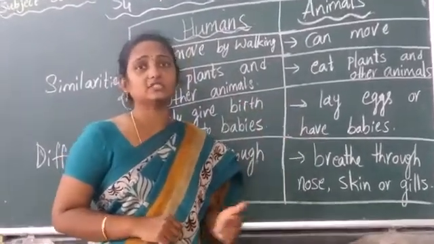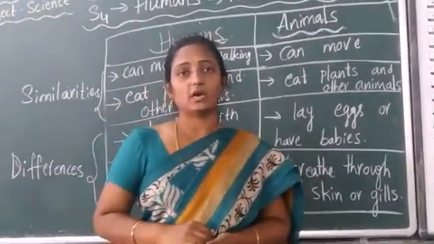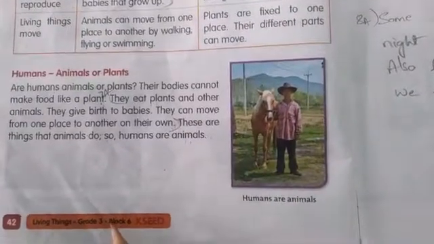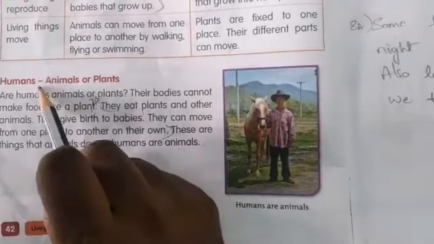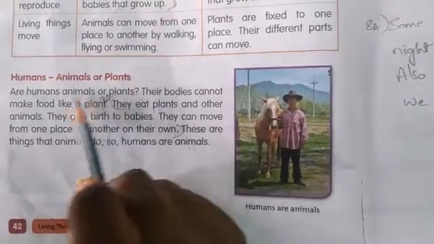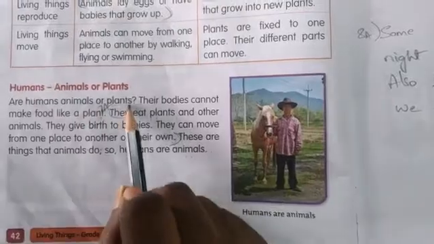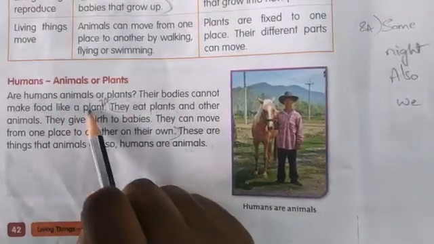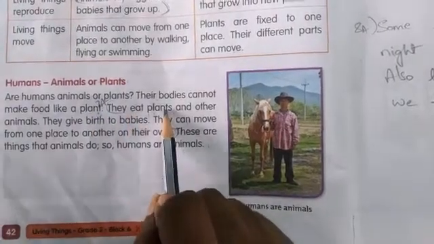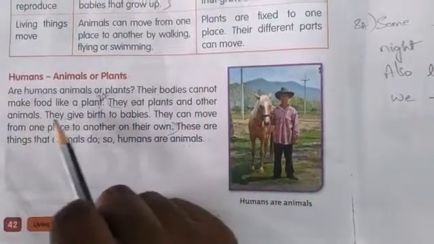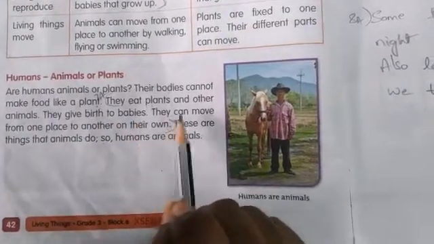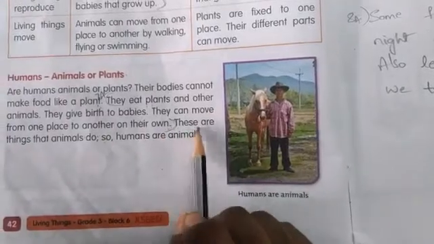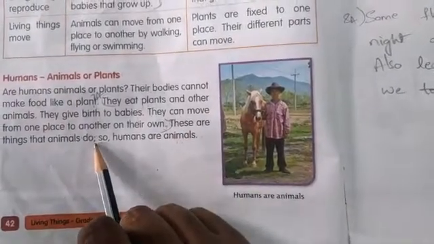So these similar features you can read in the reader. Now open your reader, children. Open your reader, page number 42. Humans, animals or plants. Are humans animals or plants? Their bodies cannot make food like a plant. They eat plants and other animals. They give birth to babies. They can move from one place to another on their own. These are the things that animals do.